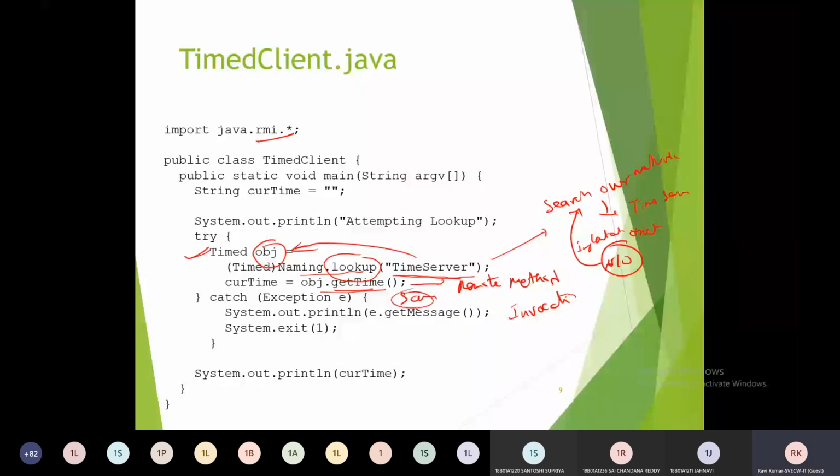Okay, as you already know, for calling the methods, we have to use object name dot method name. Here also I am using it to call the remote method, object name dot getTime. Okay, but in the background so much stuff is going to happen to make the method call like this. Then we will get the return value, and the return value is stored into the current time, and this current time will be displayed here.